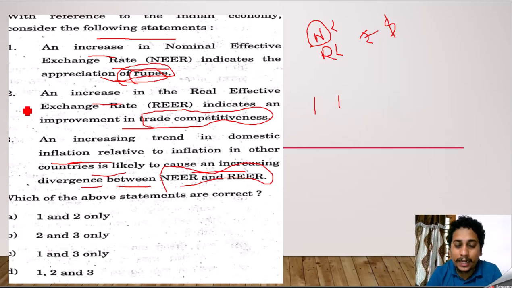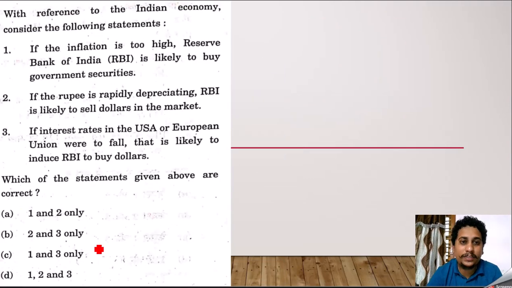And if you go with the elimination technique also, this question can be easily solved. I said the second is the wrong statement. So your A will be wrong, your B will be wrong, and your D will also be wrong. So C shall be the correct answer for the question. Next question, guys.